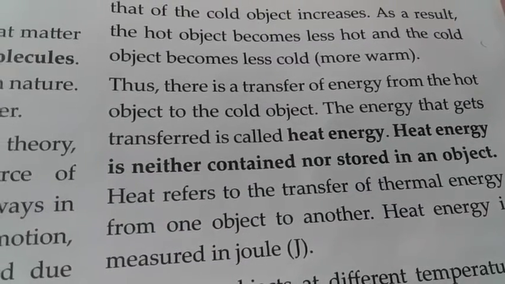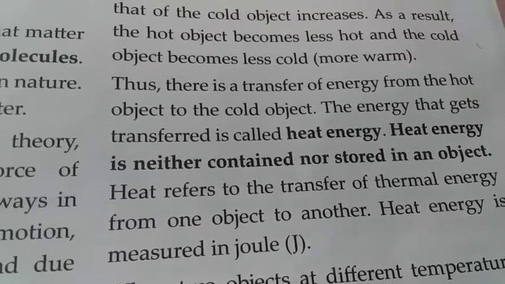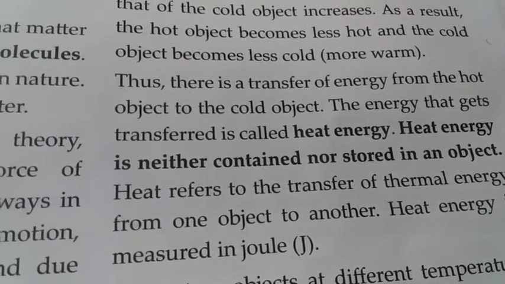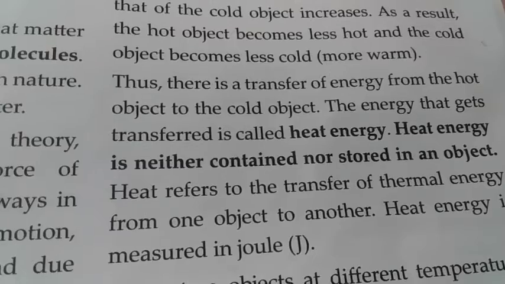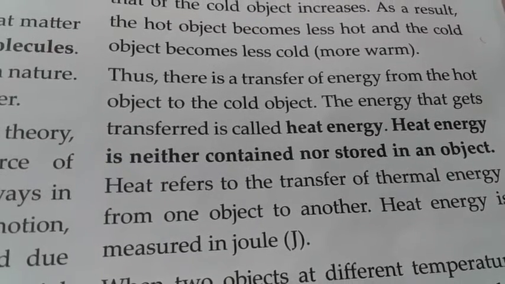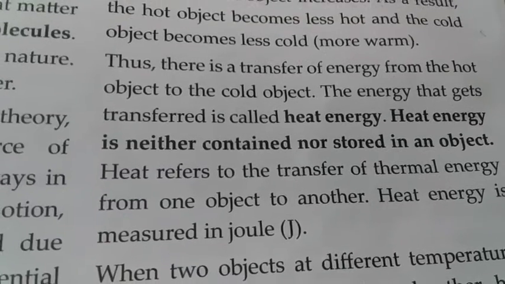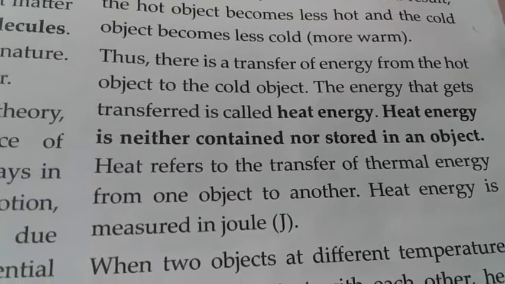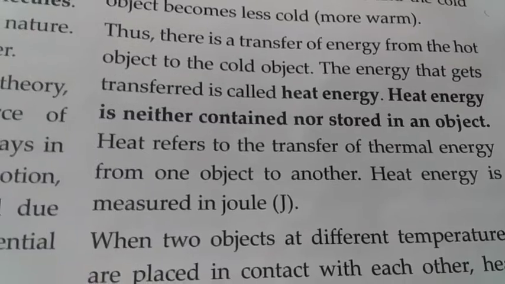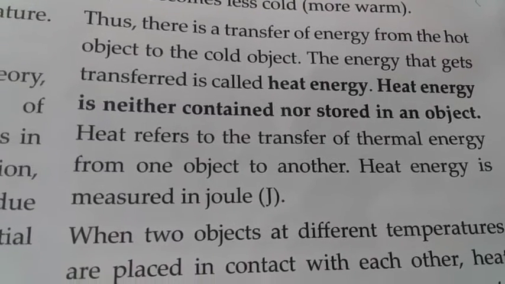The energy that gets transferred is called heat energy. The energy from the hot object transfers to the cold object, and this energy which gets transferred is called heat energy. Heat energy is neither contained nor stored in an object.